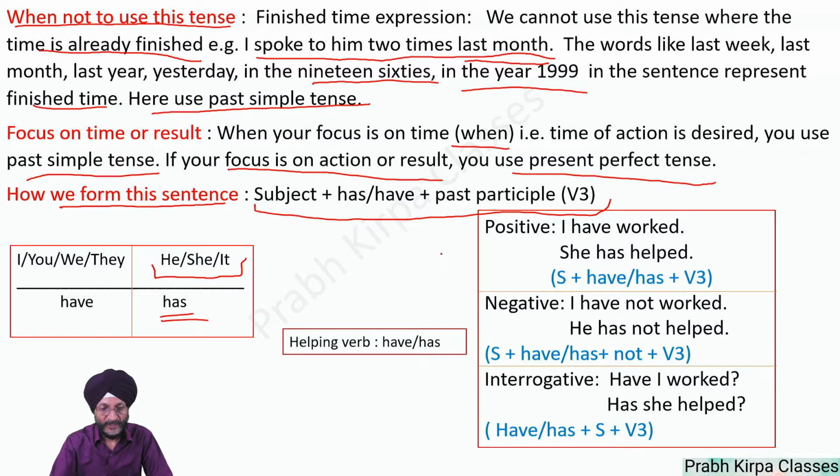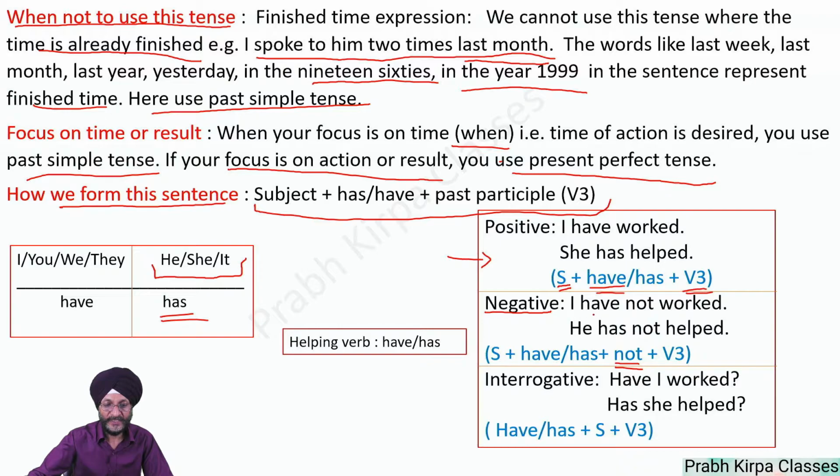So now we do the positive, negative and interrogative forms of this sentence. Here the formation is subject, then have or has, plus the third form of the verb. I have worked, she has helped. When we talk about the negative form of the sentence, then not is added in between have or has and the third form of the verb.